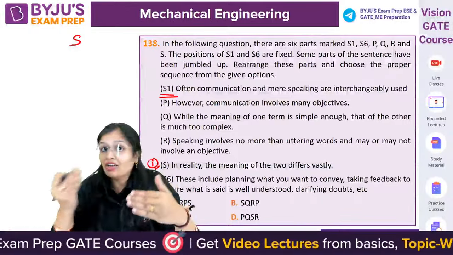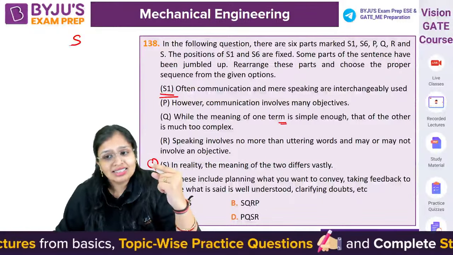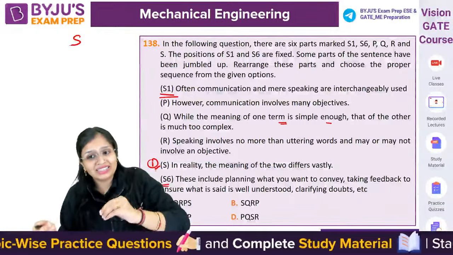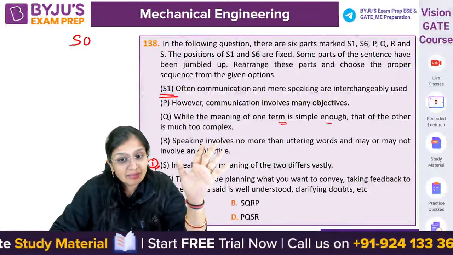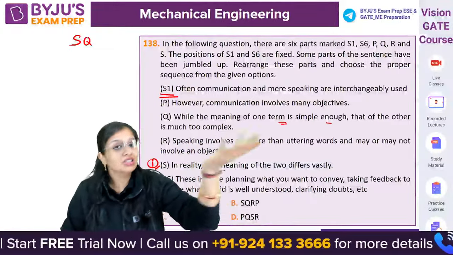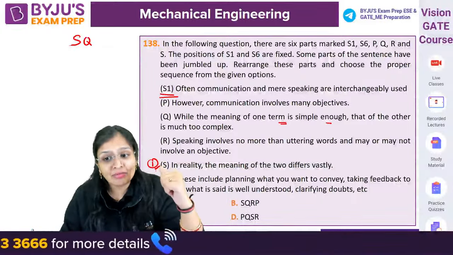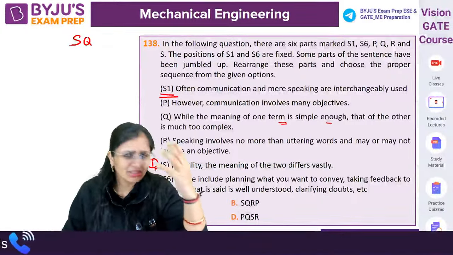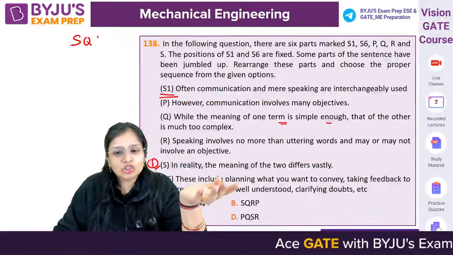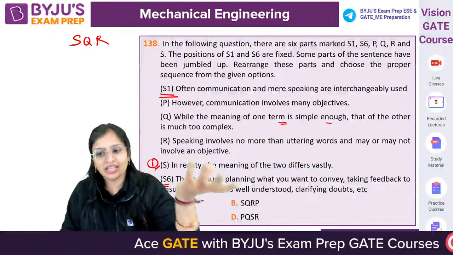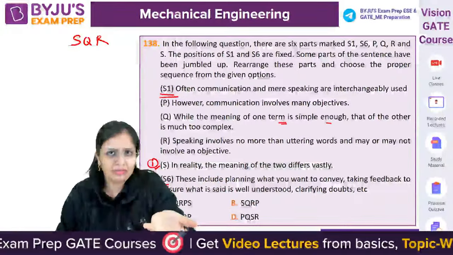फर्स्ट स्टेटमेंट. सेकेंड स्टेटमेंट क्या होगा? अब आपको समझाना पड़ेगा why they are different. So next statement will be: while the meaning of one term is simple enough, the other is too complex. एक का मतलब simple होता है, दूसरे का मतलब it is complex. So this is second. अब क्या होता है वो बता दो भाई. एक को तुमने simple बोला, एक को complex बोला. So what does it mean? Tell us that also. Speaking का मतलब है बस बोल रहे हैं भाई, दिमाग नहीं, बस uttering words, बस फूट रहे मुंह से. Okay, you are doing that. So speaking involves no more than that you are just uttering the words. Okay, it doesn't mean that आपको एक objective है on which you are discussing, just speaking, merely speaking.